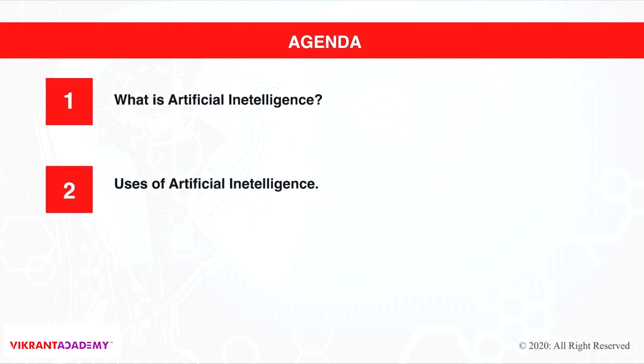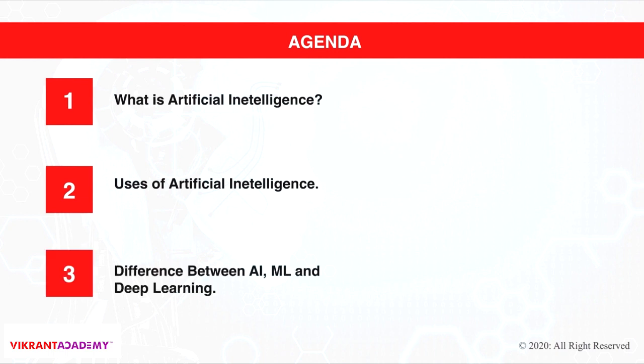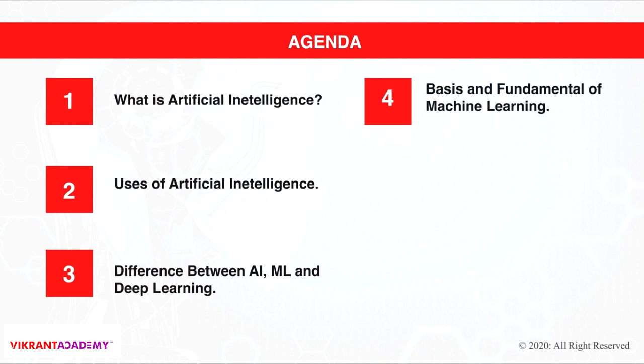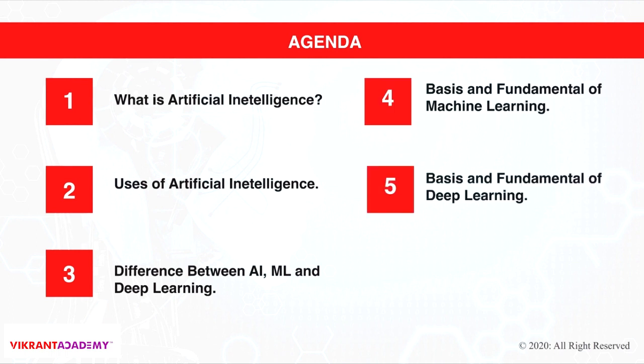Our first topic will be what is artificial intelligence. Second is uses of artificial intelligence. Third is the difference between AI, machine learning, and deep learning. Fourth is basics and fundamentals of machine learning. Fifth is basics and fundamentals of deep learning. And finally, we close the introduction video with a summary of what we have learned today.